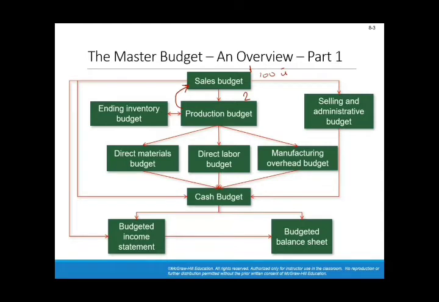And you would like to have some additional units so that if your actual sales exceed the budgeted ones, you'd, let's say, manufacture 120 units. Therefore the direct material, direct labor, and manufacturing overhead costs are based upon the production. So these 3 are based upon the production budget.